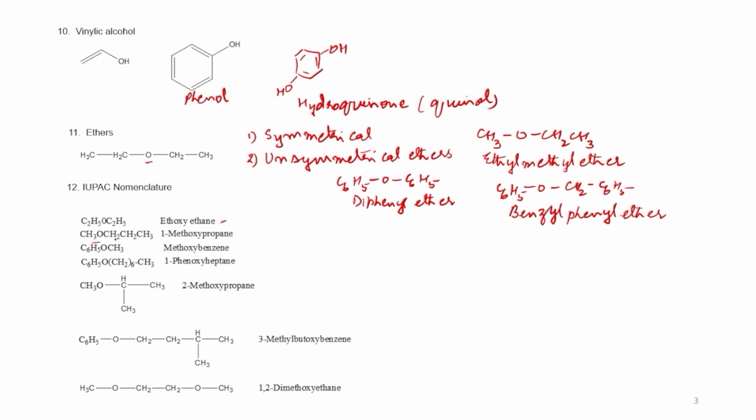Here you can see CH3O, and this is the CH2, so this is the propane. So this will be given the preference. This will be the longest chain, so it will come later in the nomenclature. Like here you can see it comes later in the nomenclature: 1-methoxy propane.